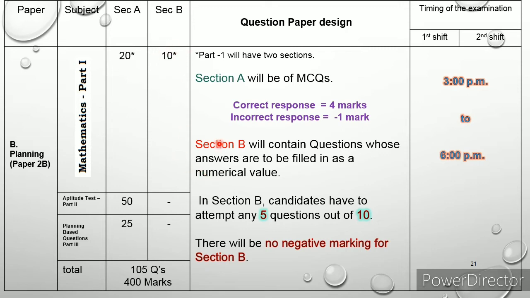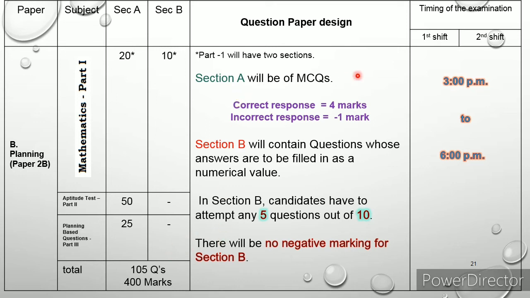Section B will contain questions whose answers are to be filled in as a numerical value. This is for all of paper 1, paper 2A, paper 2B, numerical values only. So from these 10 questions you want to attend only 5 questions. The 5 questions' answers will be numerical values. But in section A there are 20 questions. For every correct response, as we already know, 4 marks will be given. If incorrect response, minus 1 mark will be given. If no response, 0 mark will be given.